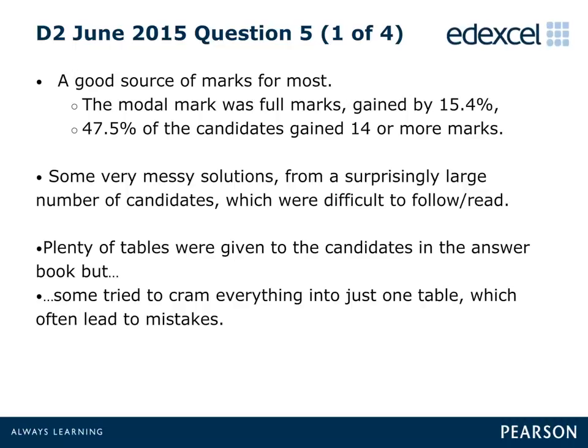Question 5 provided a good source of marks for the majority of candidates, with just over 15% of candidates scoring full marks, and nearly half of all candidates scoring at least 14 marks. In general, examiners saw some very messy and difficult-to-read solutions. And while the answer book contained a sufficient number of tables in which to complete parts A to C, a minority of candidates attempted to cram all these parts into just one or two tables, which often led to mistakes.